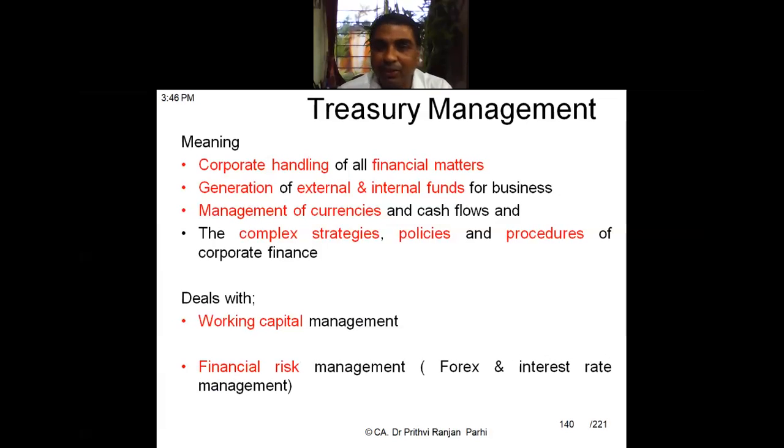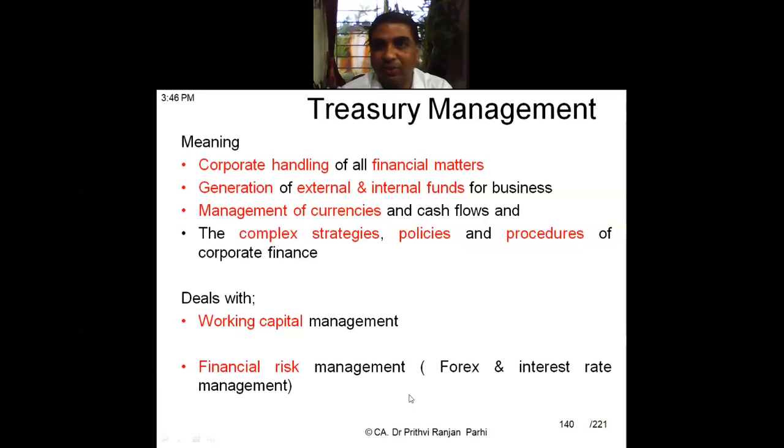It also deals with working capital management. When you talk about working capital management, there are various components of working capital itself. Can you name some of the components of working capital? Current assets and current liabilities. Give me some examples of current assets. Receivables, cash. So naturally in treasury management we will be learning about cash management, receivable management, and debt management, everything.